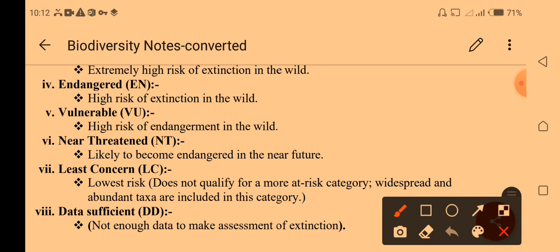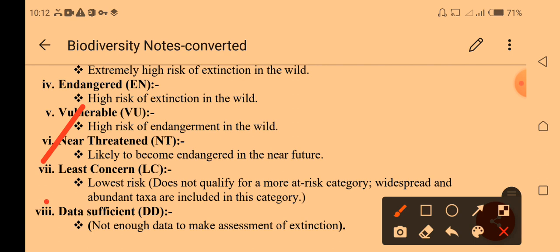The next one is least concern. Least concern means the lowest risk; the species does not qualify for a higher risk category. Widespread and abundant taxa are categorized in this category. Least concern means there is a low risk of diminution of that species. The next one is data deficient.